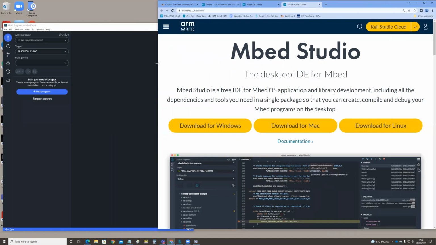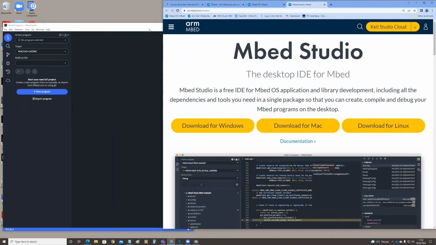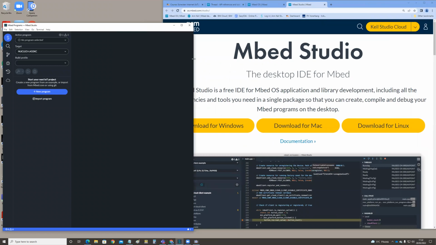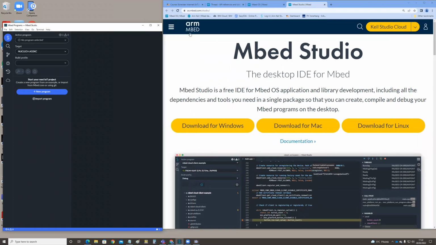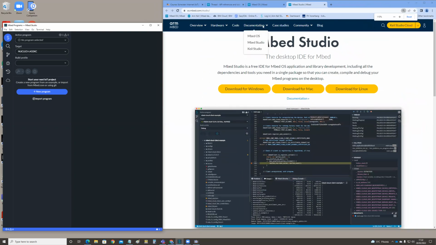I'll take the documentation with a big enough font that you can see what I'm doing there, because I'll take it from the documentation. So documentation, Mbed Studio.